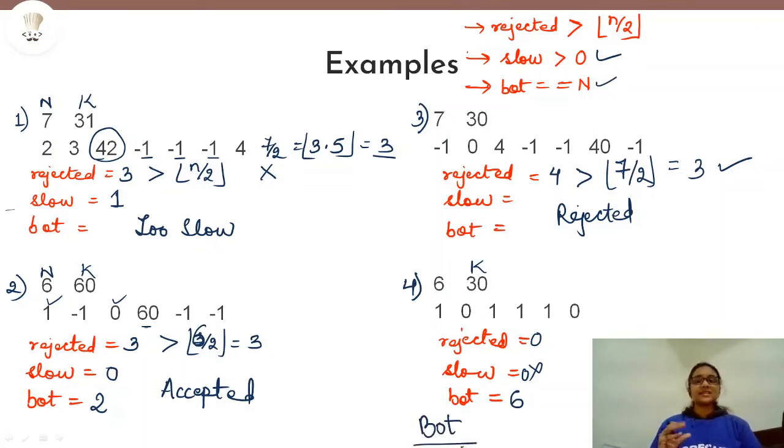So that's it guys, this was our problem. Now we will see in the code how we are supposed to implement this problem. But you should definitely try to solve this problem on your own. But before that, let us go and discuss the input, output and constraints.